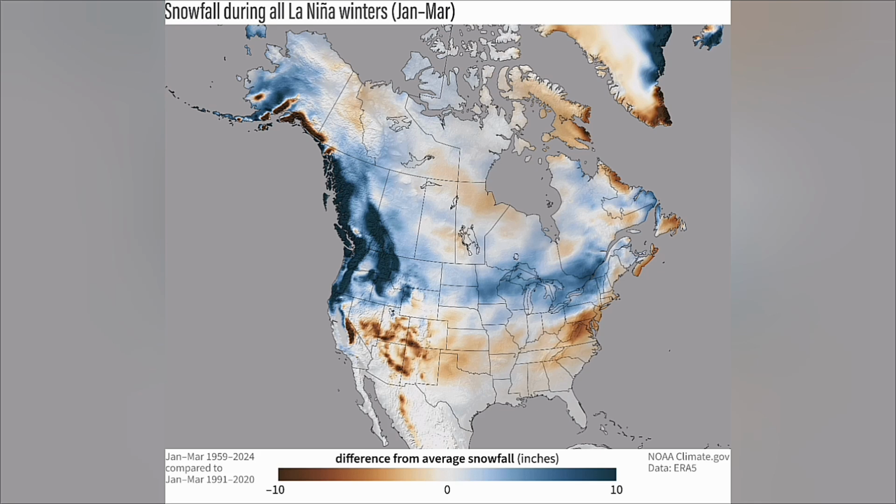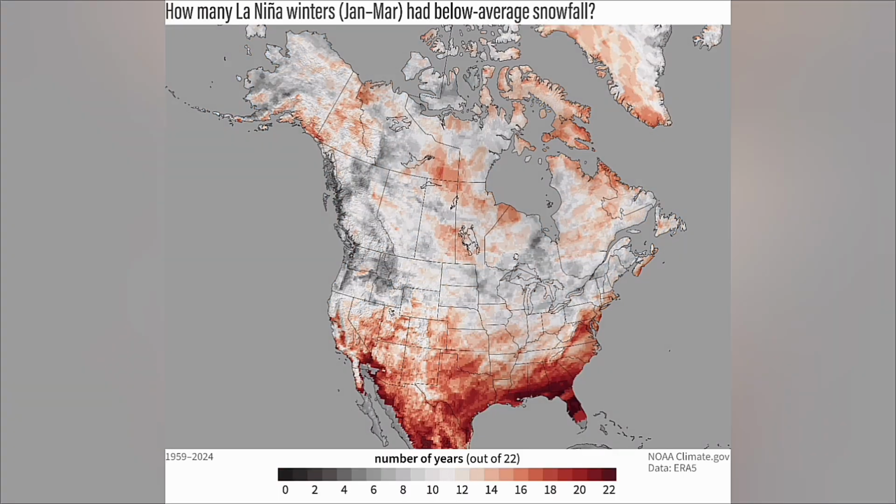Looking at how many, out of 9, weak La Niña events had below average snowfall also shows a similar pattern, with almost all weak La Niña winters having more snowfall over the northeastern U.S., northern plains, and the northwest. The data also shows that Virginia, Maryland, and Washington, D.C. had below average snowfall in almost every single weak La Niña winter.